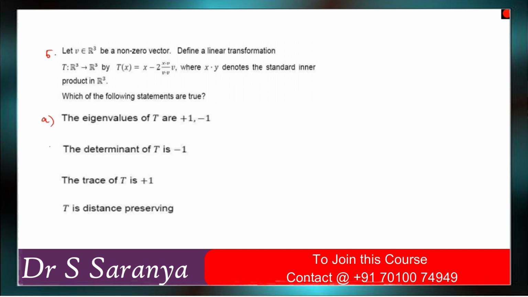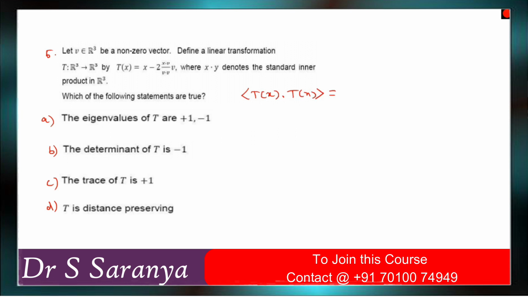Fifth problem, options A, B, C and D. So now they have given the inner product, right? We need to find what is the eigenvalue, what is the determinant, what is the trace, and what is distance preserving. So now you can check it. It is T of x dot T of x. Okay. So now what will happen?